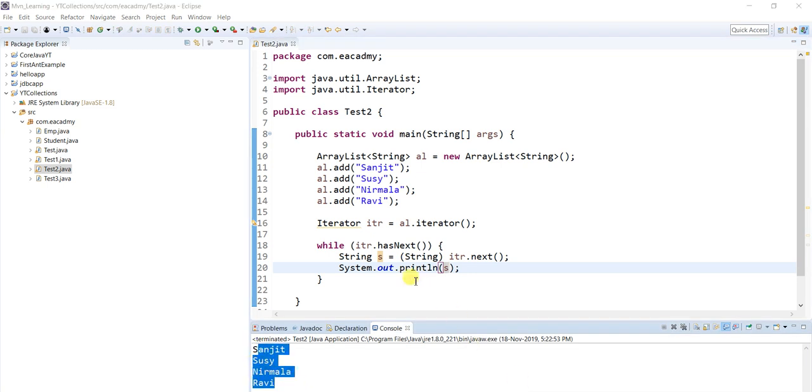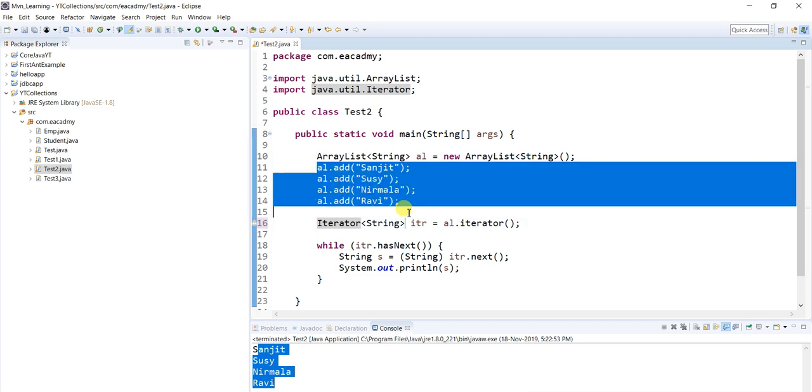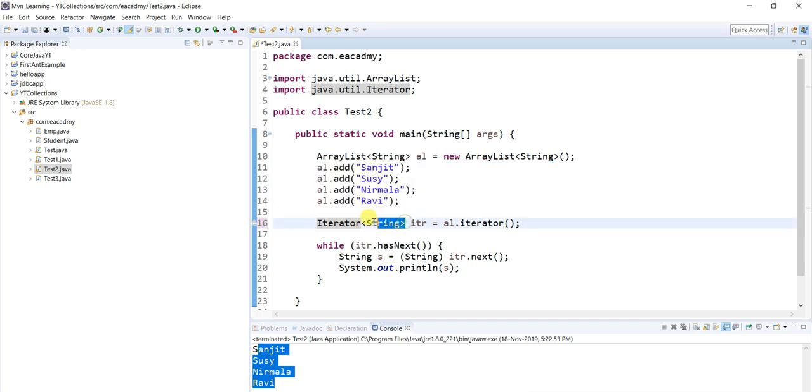That's the one way. There is another way, which is with generics. Here also you can apply generics. If you write String here, what is the meaning of this? It means this iterator will only read the string data. I already know the array list has string data. If you don't write String, this iterator will read any kind of data: object data, string data, number, integer, everything.